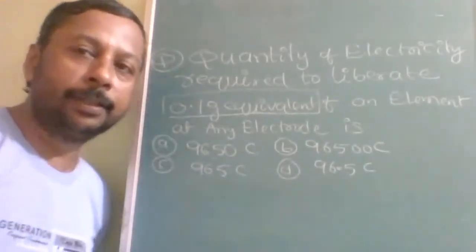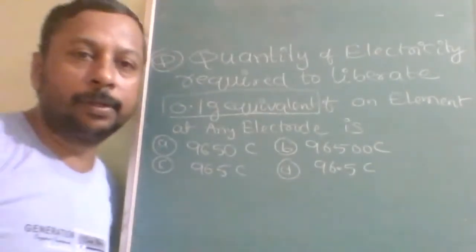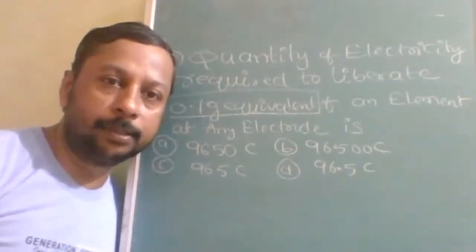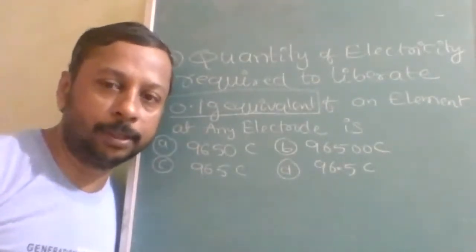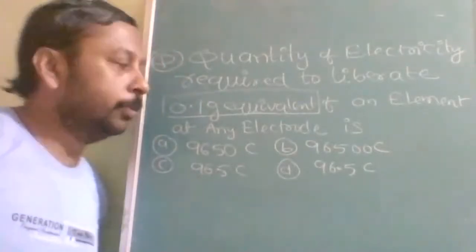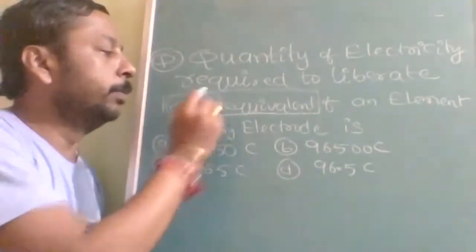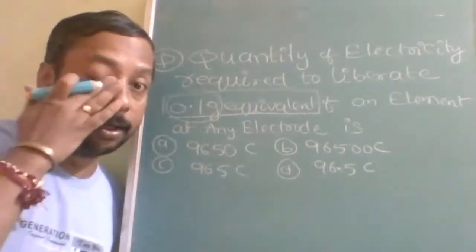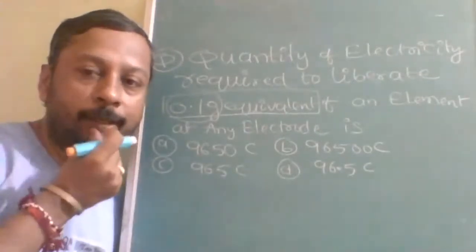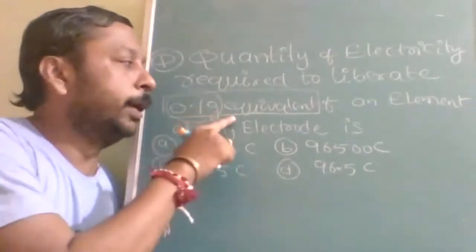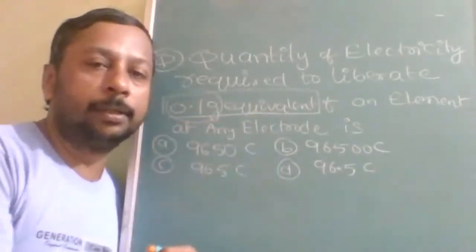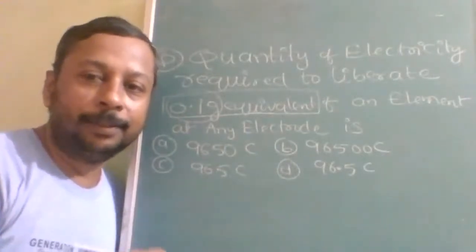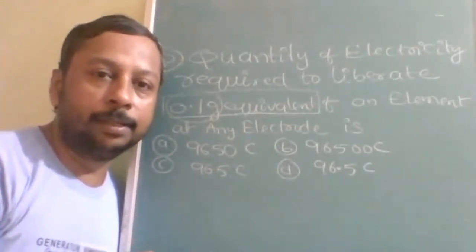These are all previous questions, and this is the type of difficulty faced by students during the examinations. They thought that only grams are given without molecular mass, so how will you find it out? They thought this question is not going to be valid. But it is not gram, it is gram equivalent. 0.1 gram is different and 0.1 gram equivalent is different.